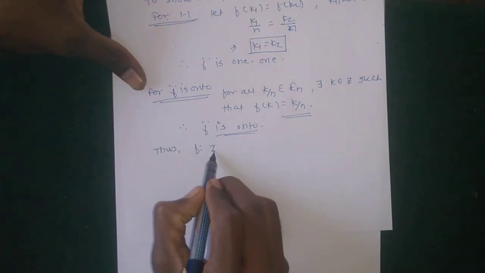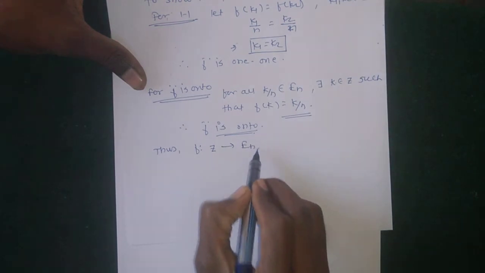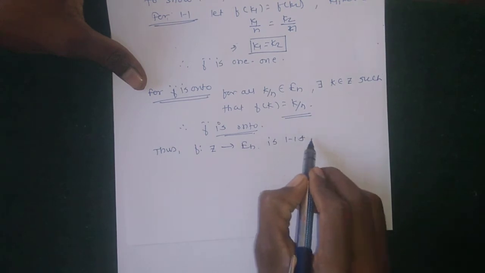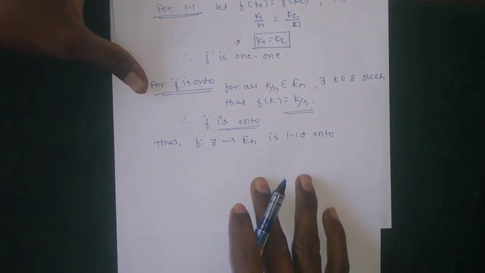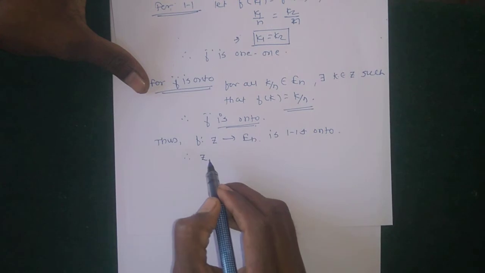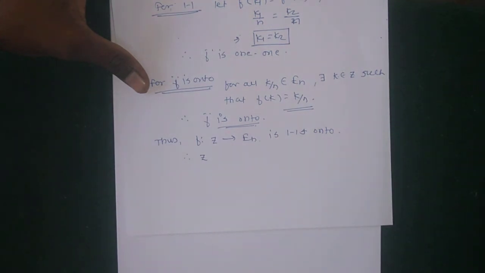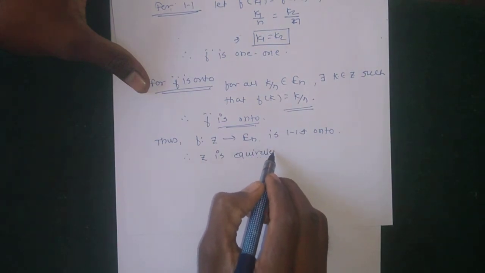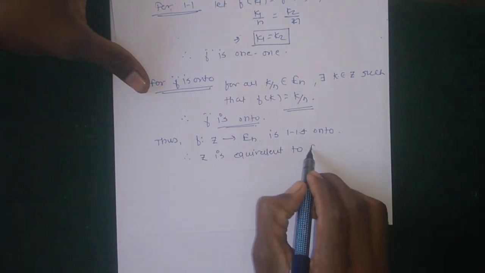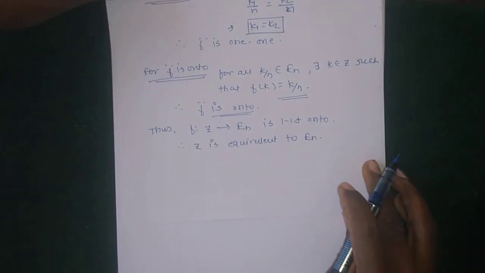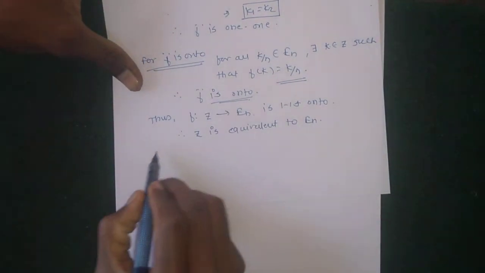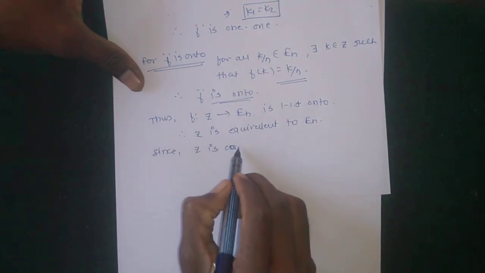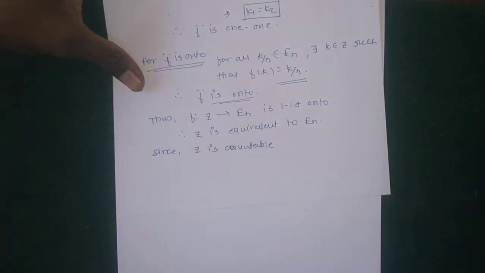Thus f from the set of integers Z to En is one-one and onto. Therefore, by the definition of equivalent sets, Z is equivalent to the set En. Since Z is a countable set, the proof is also seen in the previous lecture.